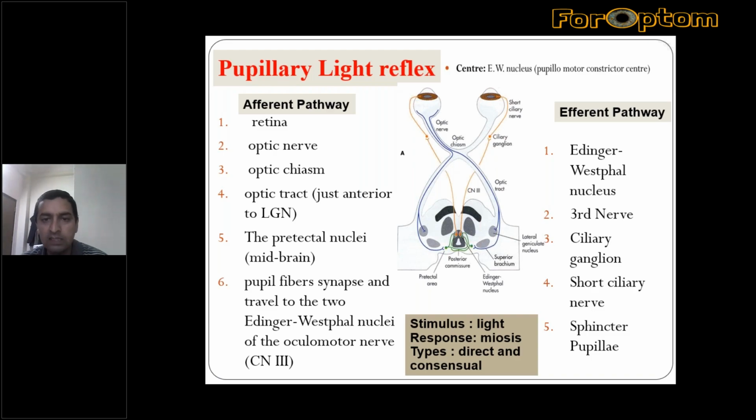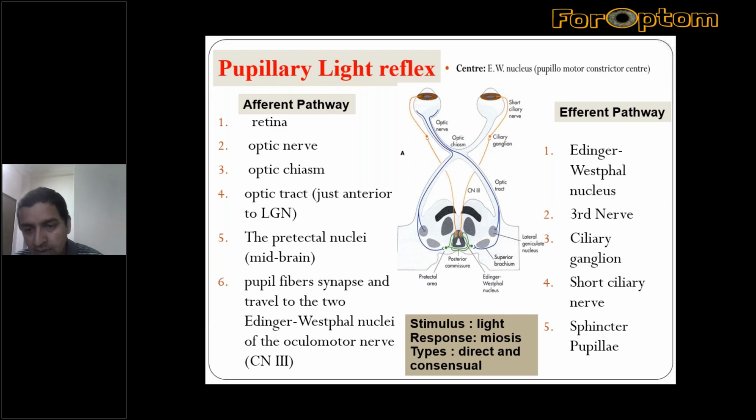So this is the center of pupillomotor constriction or light reflex. The center of this reflex is the Edinger-Westphal nucleus in the midbrain, from where the efferent pathway starts as the third cranial nerve, known as the oculomotor nerve.